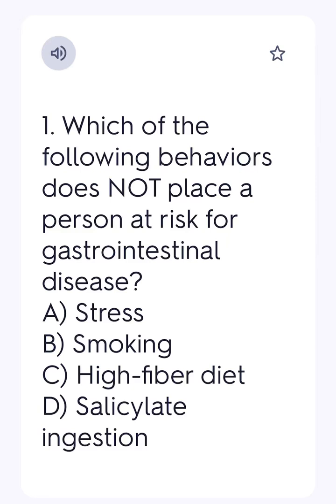Place a person at risk for gastrointestinal disease. A. Stress. B. Smoking. C. High fiber diet. D. Salicylate ingestion. Ans. C.